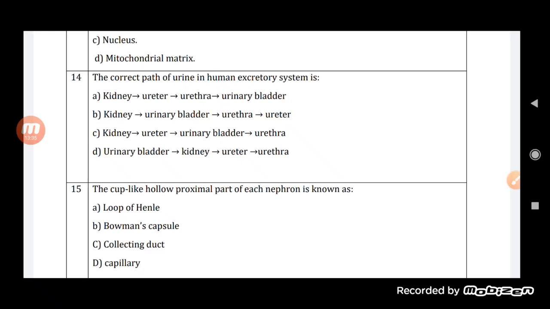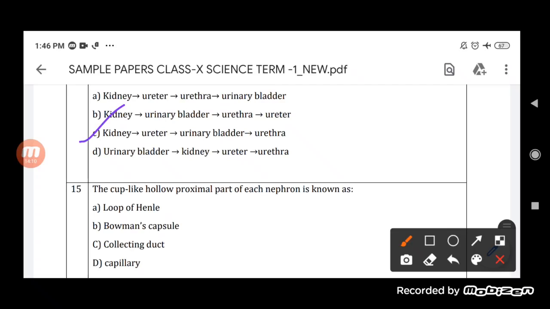And then it will enter into the ureter, and after that the urinary bladder, and then the urethra. The urethra is the one through which the urine is discharged outside. So let us see which one is the correct option. Here you will find that option C is correct, since the kidney is there, the ureter is there, and the urinary bladder afterward, and then the urethra. So the correct option will be C: kidney, ureter, urinary bladder, and urethra.